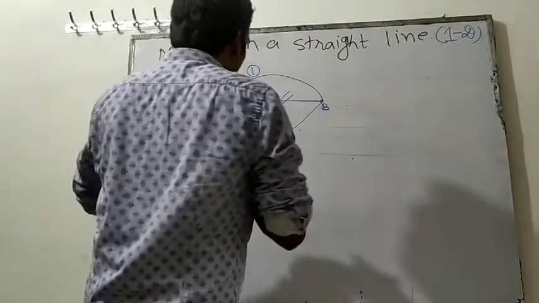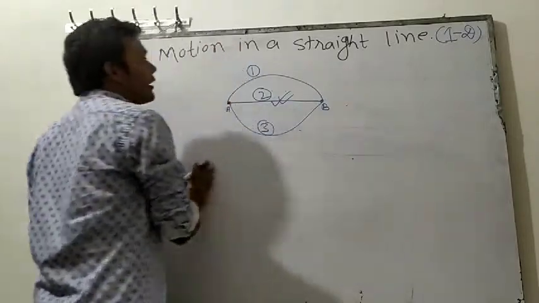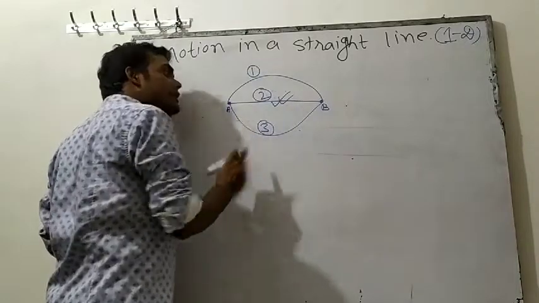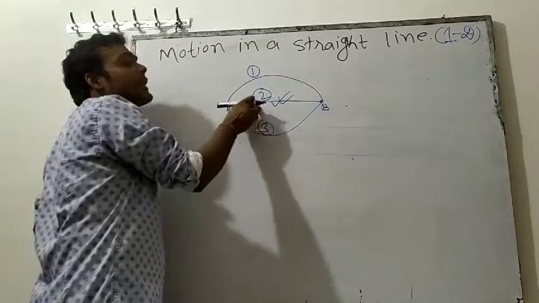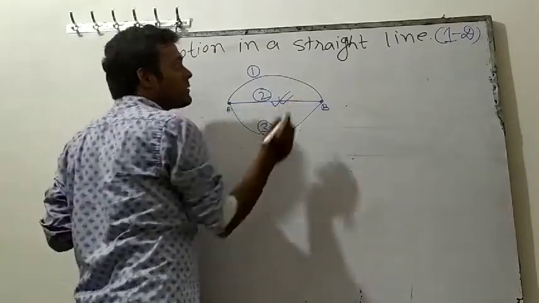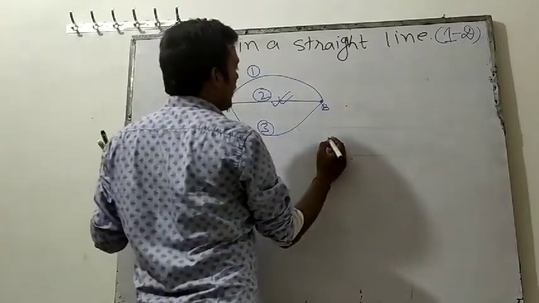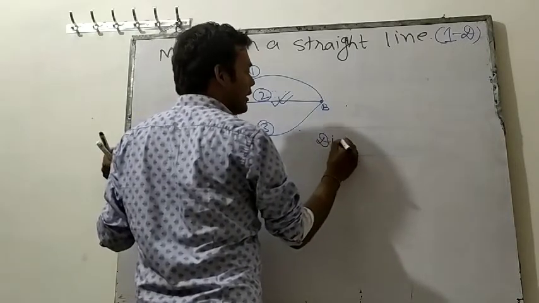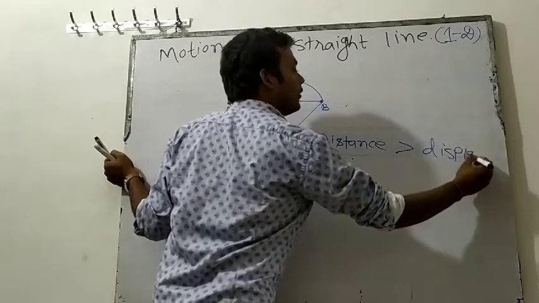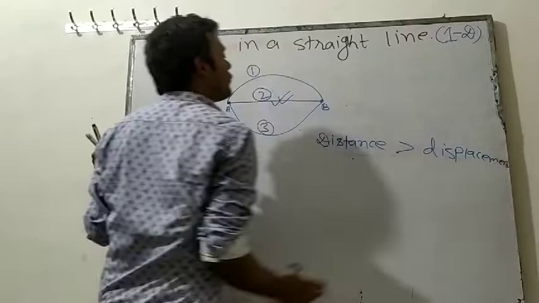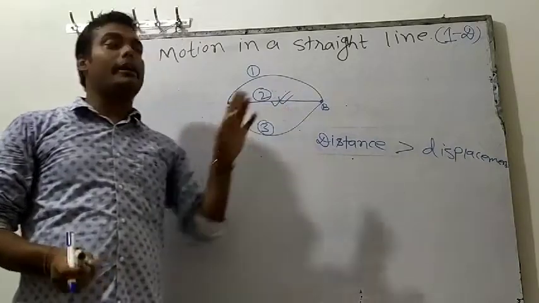So this shortest path is known as displacement. That means can we say that the first and third distance is more than displacement? First and third distance is more than the second distance, and the second distance is actually displacement. So can we say that distance will be greater than displacement, because this distance and this distance are more than this distance?